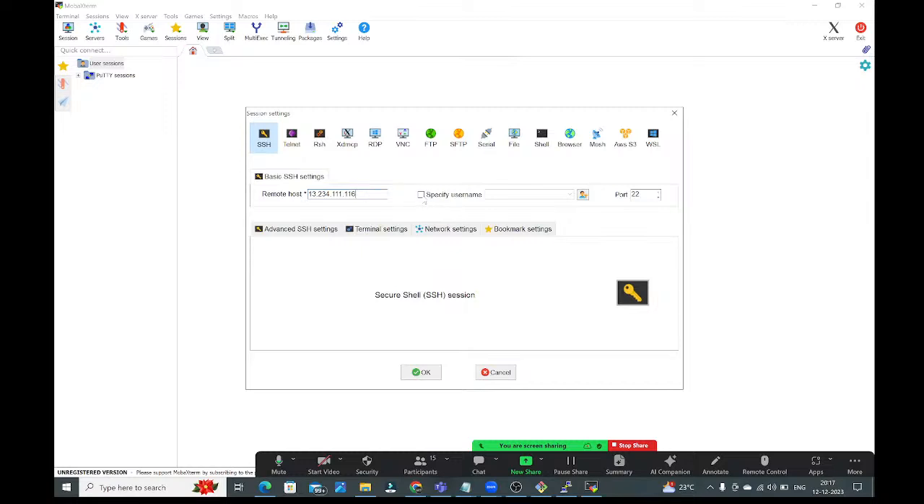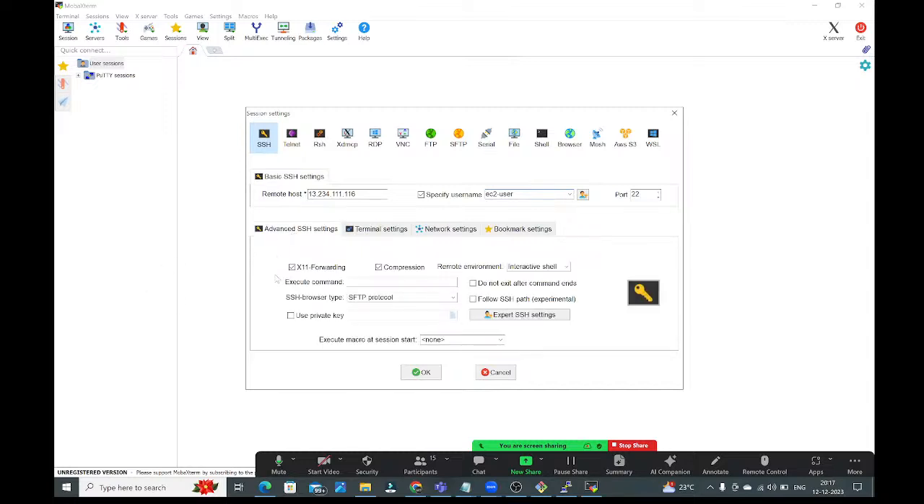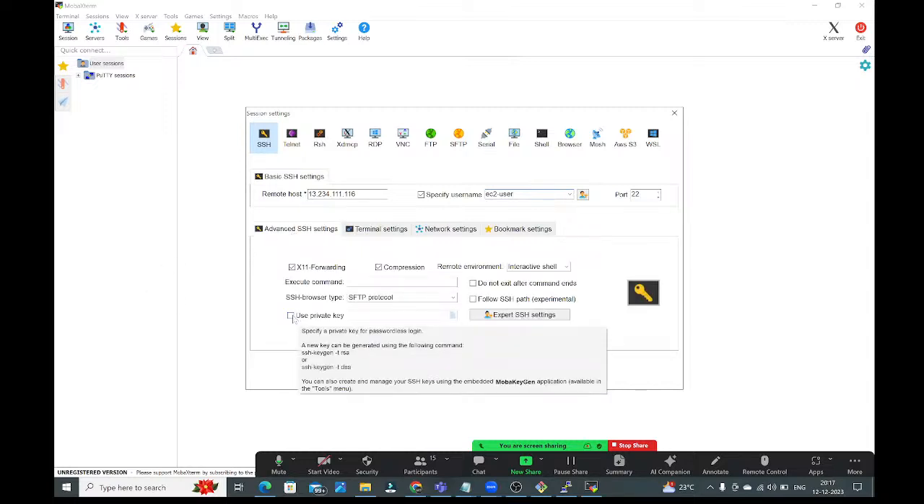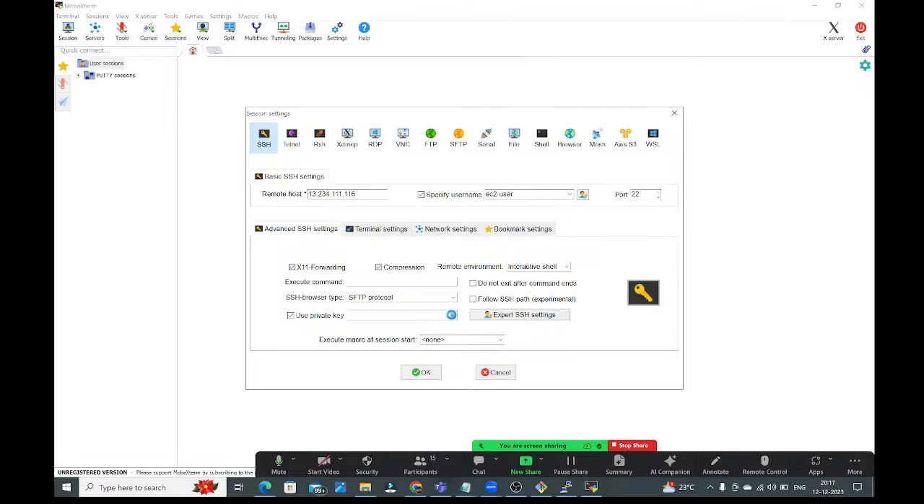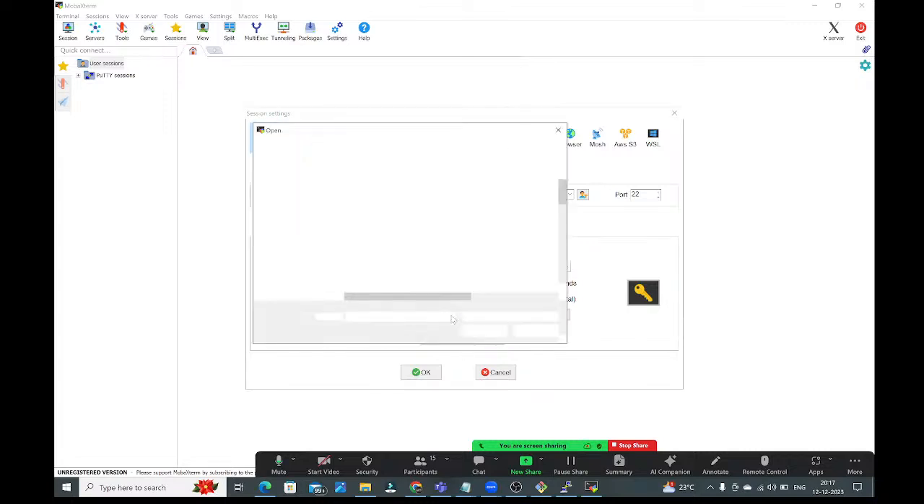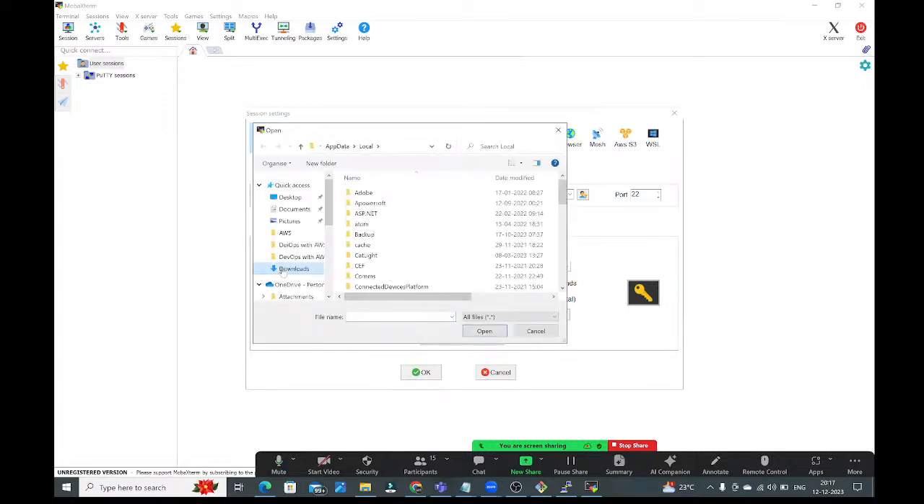and specify the username. What is the username? Here we need to provide EC2-user. Port number is 22. SSH, right? So port number 22. Go to advanced settings. Right here, use private key. Select this use private key. And here you need to browse the private key, guys. PEM file you need to take. Go to the downloads folder.